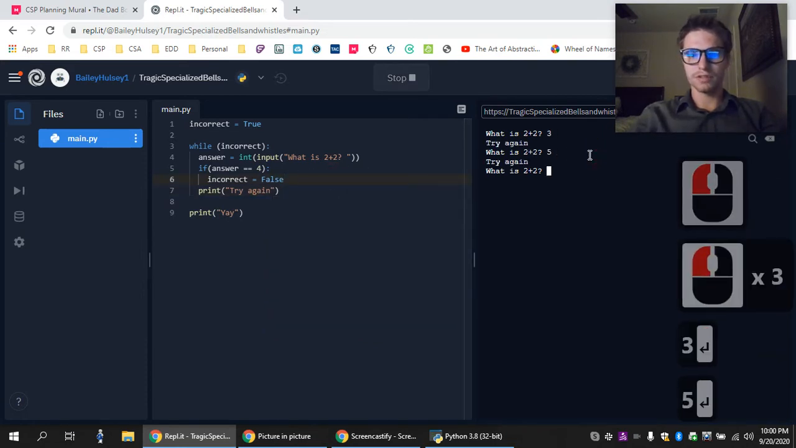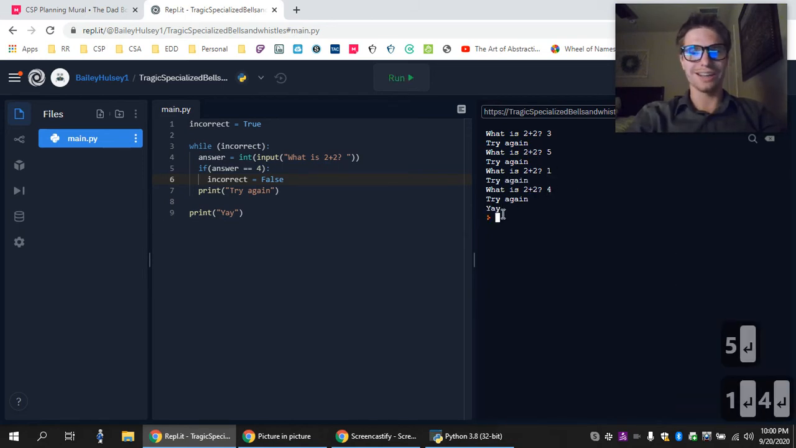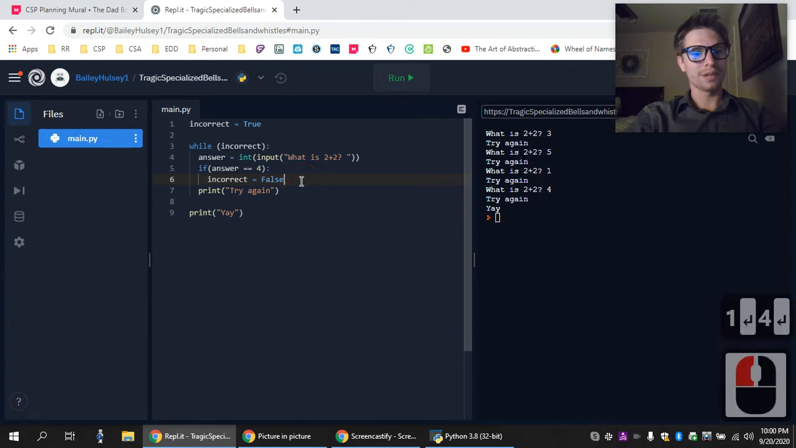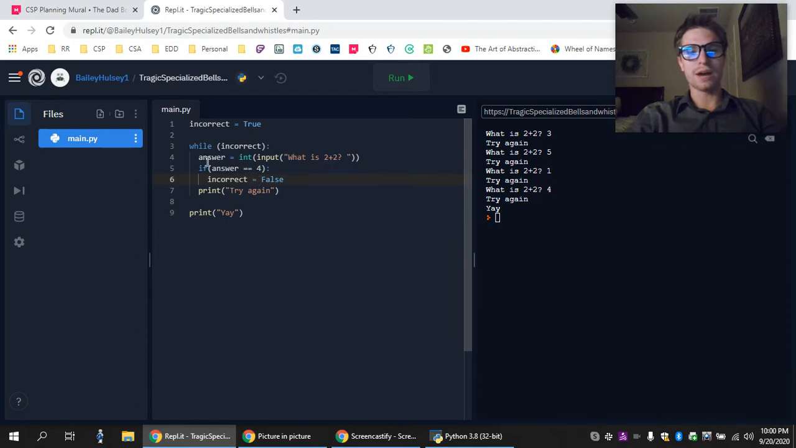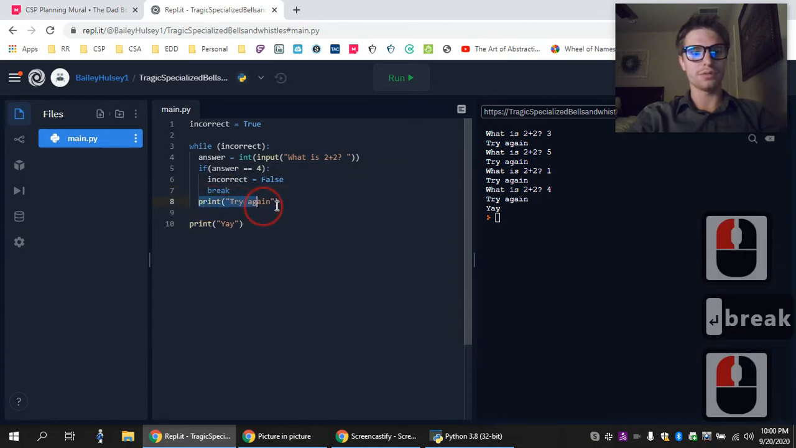3. Try again. 5. Try again. 1. Try again. 4. Yay. That's kind of weird. So if the answer equals 4, print try again. I also want to break out of this loop in this case. I want to break out of it. So I would do a break statement there. So I'm going to break out of the loop and not do this thing again.